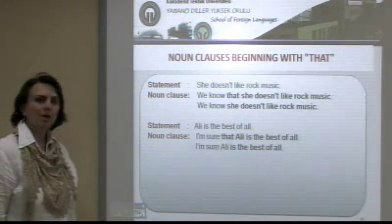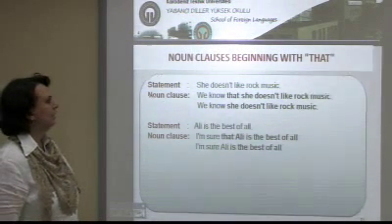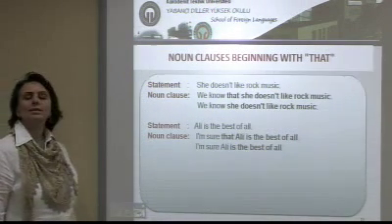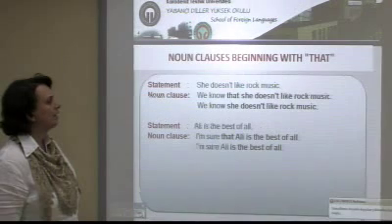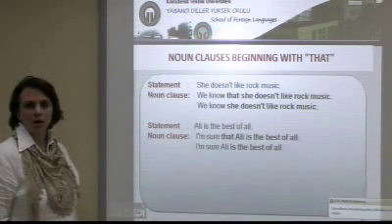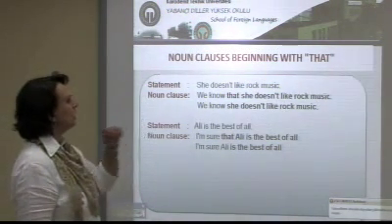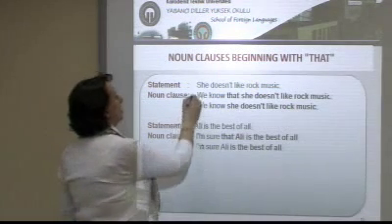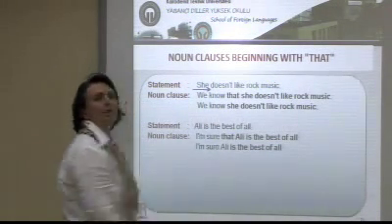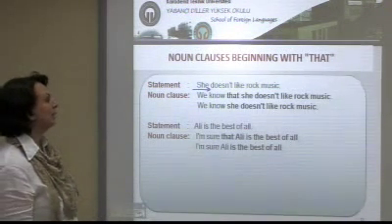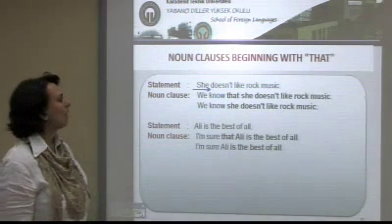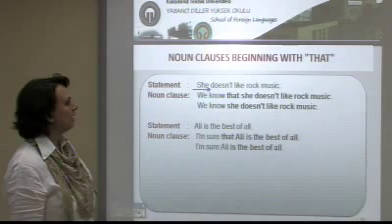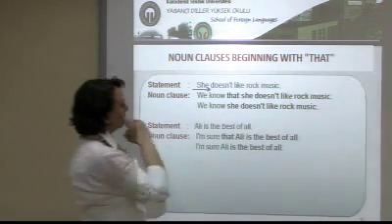And the last group, noun clauses beginning with that. That doesn't give a meaning to a noun clause. It has a grammatical function. She doesn't like rap music. The meaning of the sentence is enough. We don't need any other meaning. We know that she doesn't like rap music. We know she doesn't like rap music.